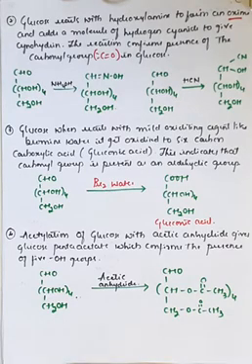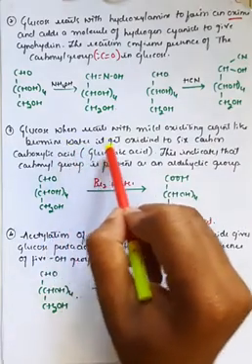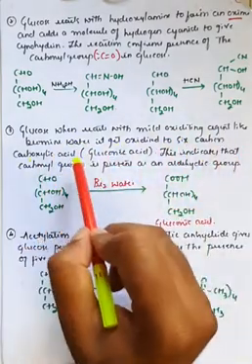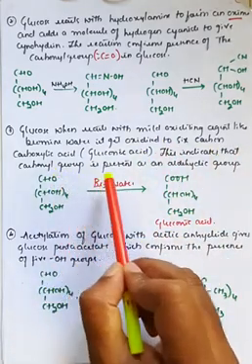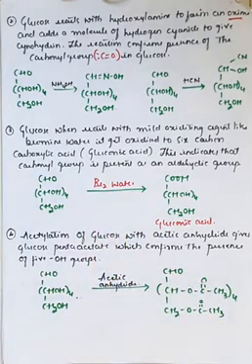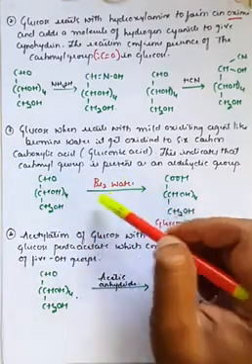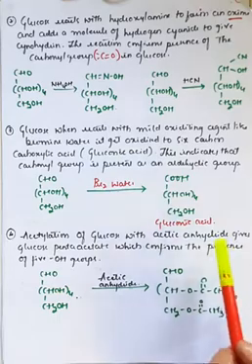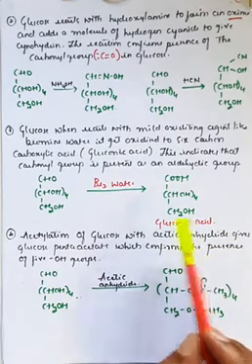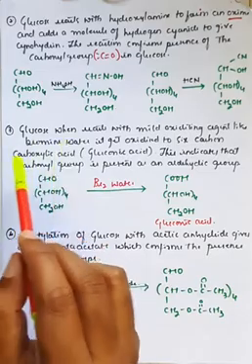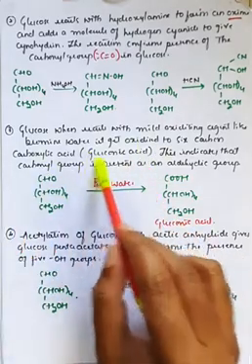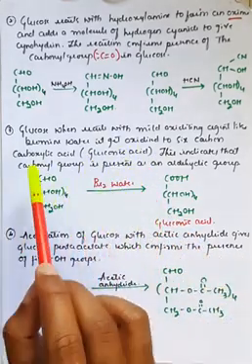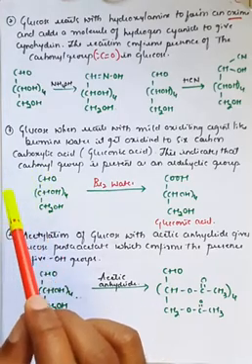And the third one is, when glucose reacts with mild oxidizing agents like bromine water, it gets oxidized into a carboxylic acid group, generally called gluconic acid, and this indicates that the carbonyl group is present as an aldehyde group. So what is the proof for the aldehyde group in case of a glucose molecule? Whenever you react glucose in the presence of bromine water, it shows the presence of the carboxylic acid group, and these are generally called gluconic acid. This is a proof that there is a carbonyl group which is in the form of an aldehyde group.